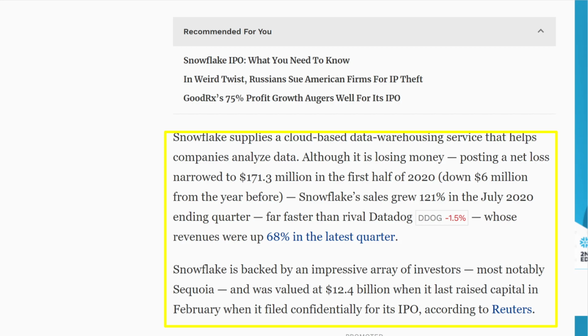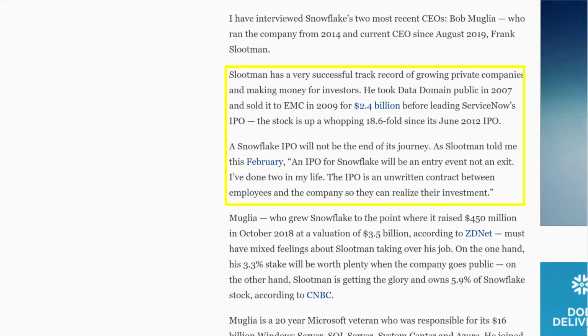Hopefully they will do that very soon, though, and then we can figure that out and get a better idea of whether this company will be a buy when it IPOs or whether we should hold off on purchasing shares of this company. But the growth that this company is experiencing is definitely attractive.